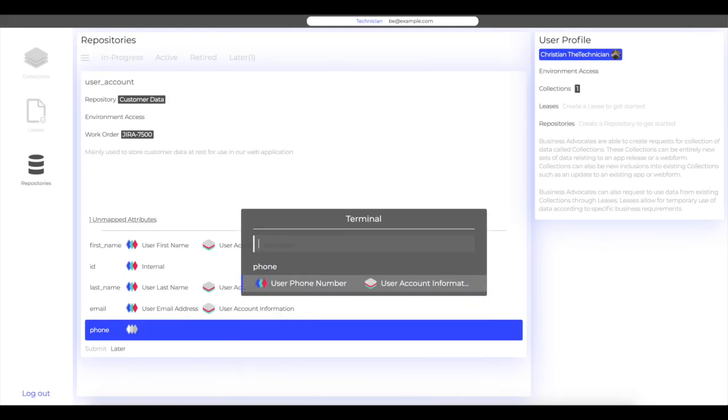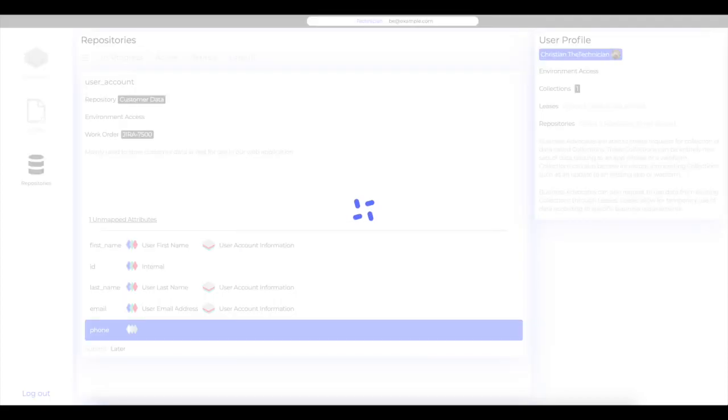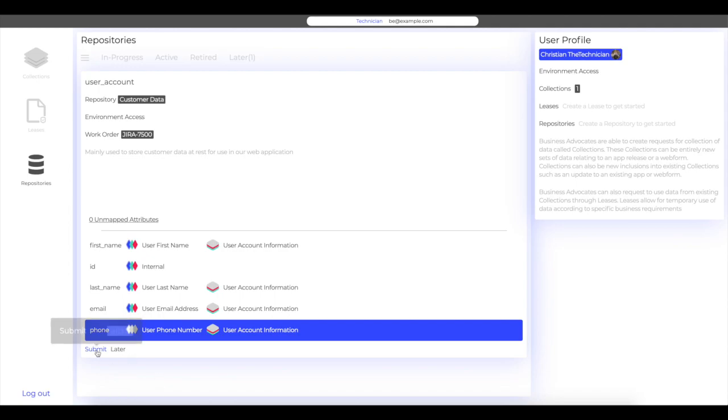For fields that are mappable, pressing Enter brings up our terminal window where you will see a searchable list of all approved collection attributes that haven't been mapped yet. Once all fields have been mapped, press Submit.